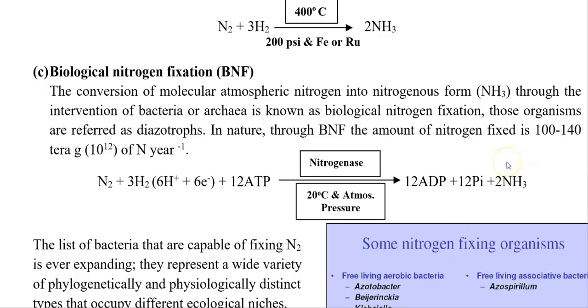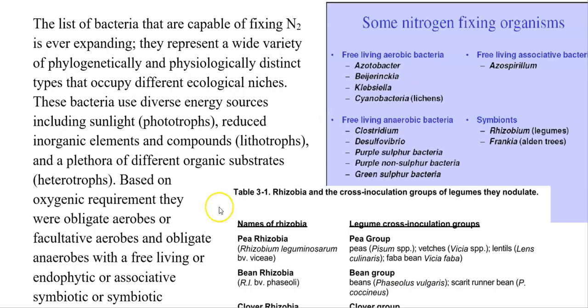So compared to industrial nitrogen fixation, this process is totally biological and sustainable, mainly mediated by bacteria. Now we try to understand the different types of bacteria that may be involved in this particular process. There is a wide variety of phylogenetically different groups and physiologically different forms of bacteria involved in the nitrogen fixation process.